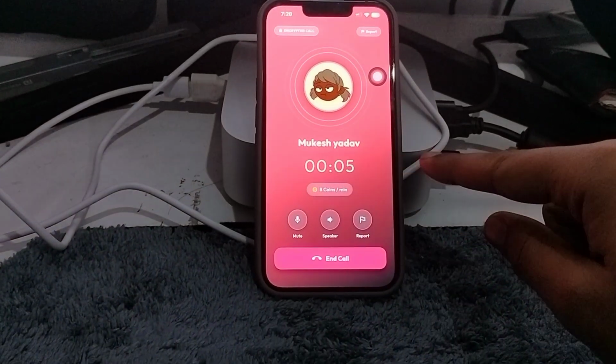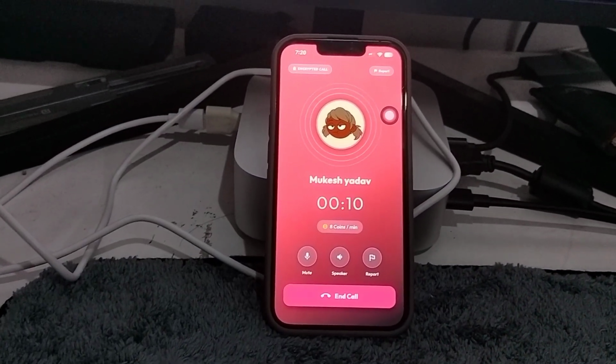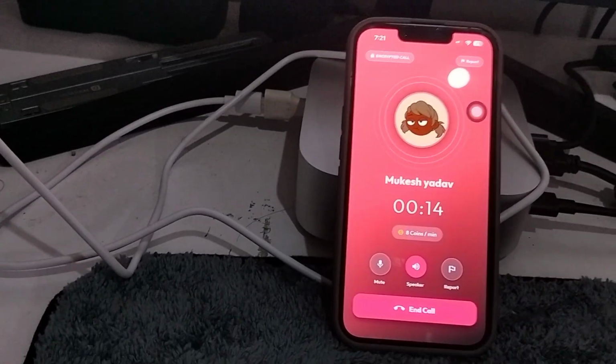The timer has started, and I will try to speak from the other side so that we can validate whether the call is working or not.